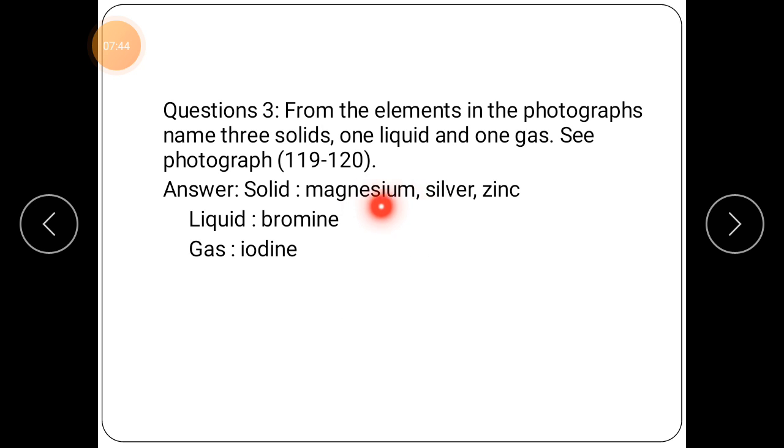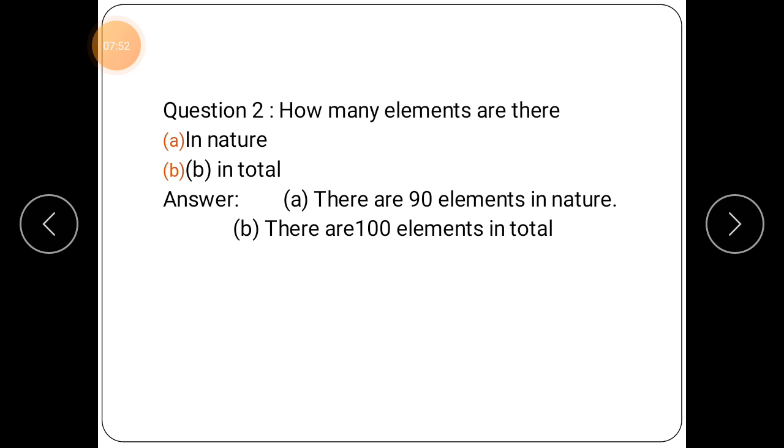Here you can draw the diagram of magnesium and silver, and bromine in front of the liquid state. Just read the topic carefully.